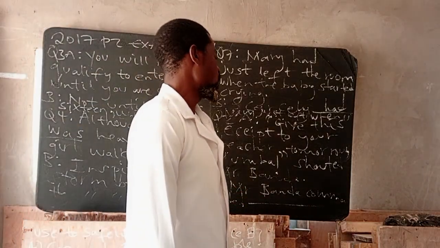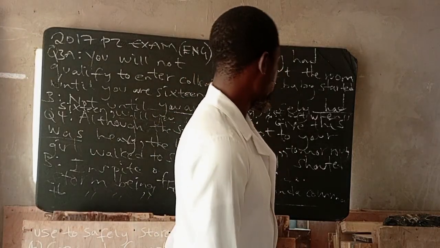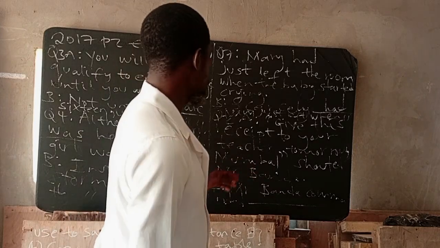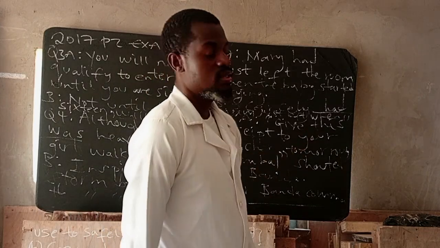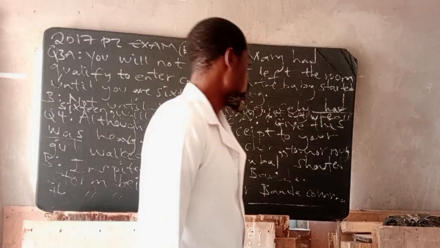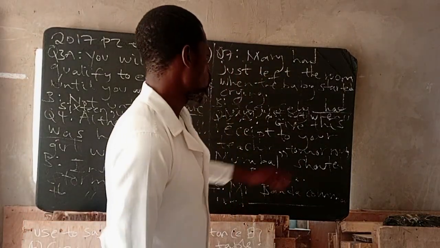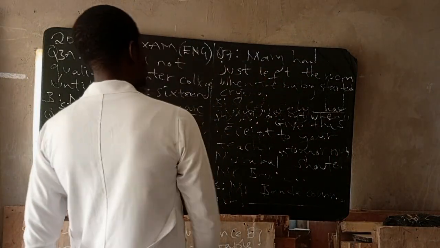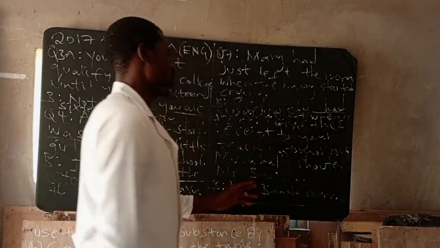So let's transform using Mr. Banda commanded. We have what changes whenever we're changing direct speech to indirect speech. This, as a relative pronoun, changes to that. Your, as a pronoun, changes to his or her.